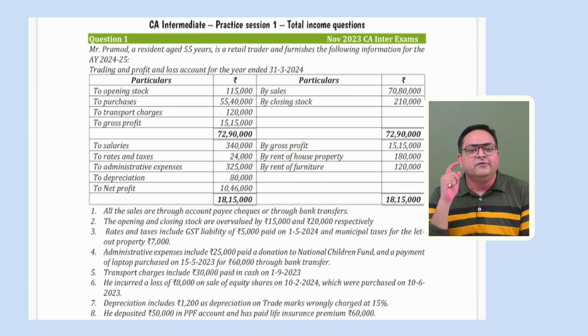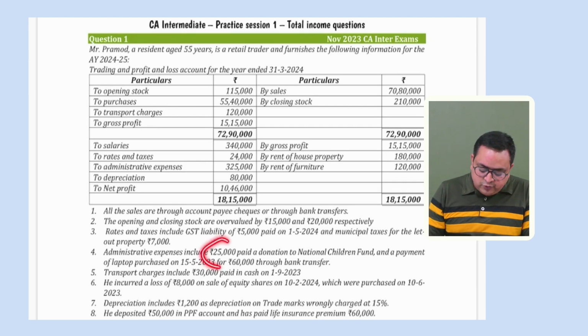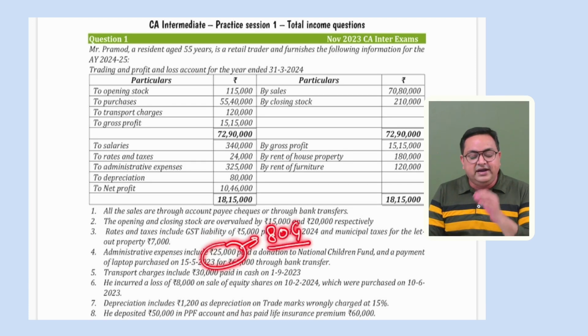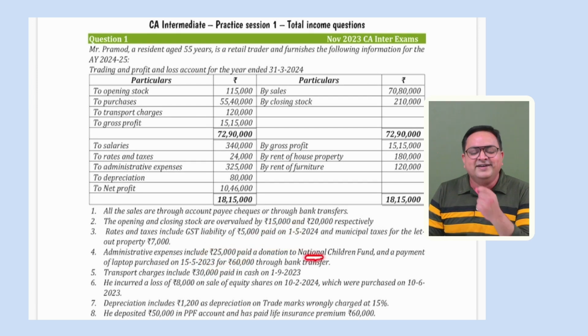What we will do is add it back to our profit. And 25,000 rupees is eligible for deduction under section 80G, 100%. You understand the national word is over there. So we understand that 100% contribution to the National Children Fund is allowed under section 80G if the assessee is following